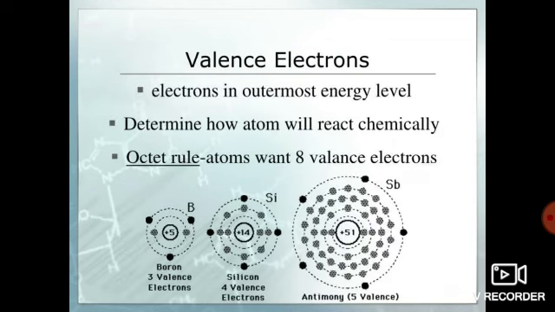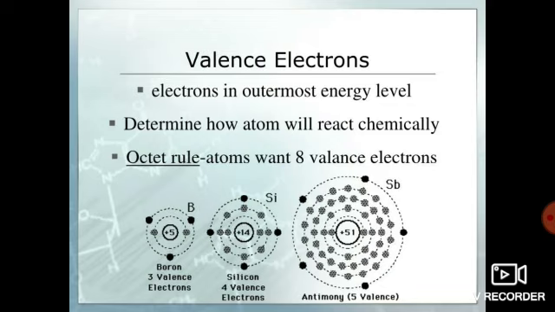Now if we see valence electrons, we all know whatever electrons are present in the outermost shell are known as valence electrons, and these should be 8. If it is less than 8, we have to complete its octet up to 8 electrons, because when it is filled by 8 electrons, only then the element can be stable.